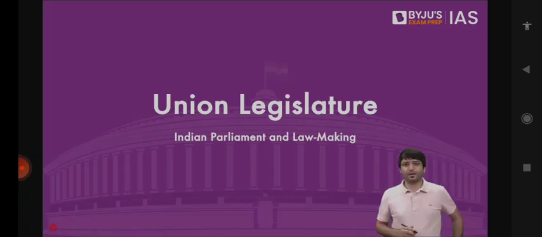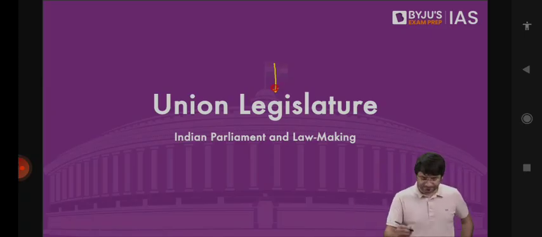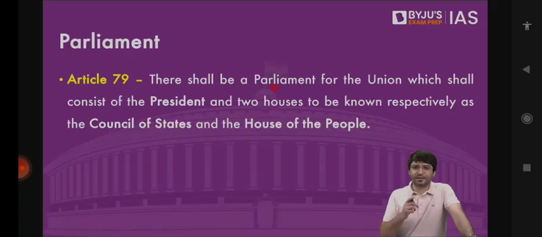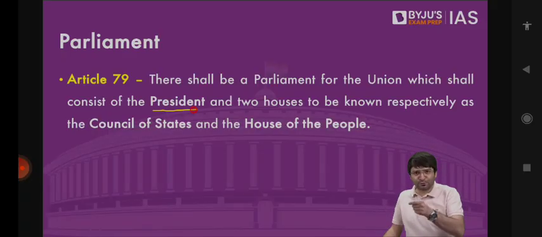Let's start with union legislature. According to Article 79, the Indian Parliament consists of President and the two houses, which are known as House of People, Lok Sabha, and Council of States, Rajya Sabha.